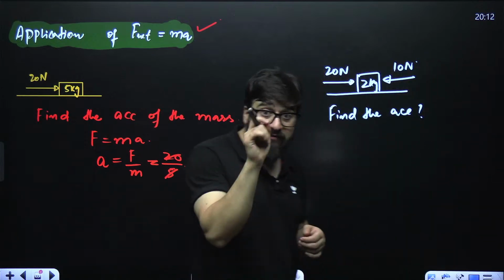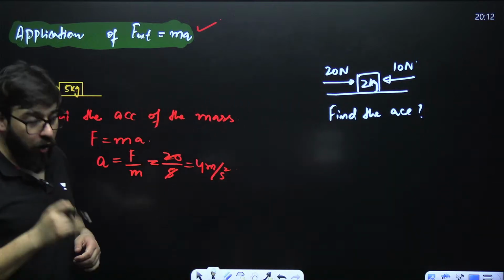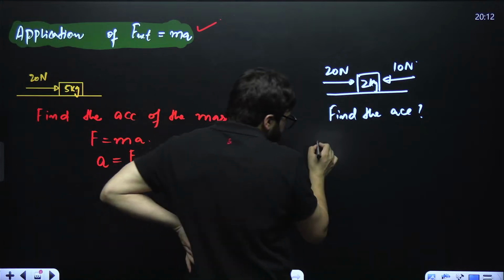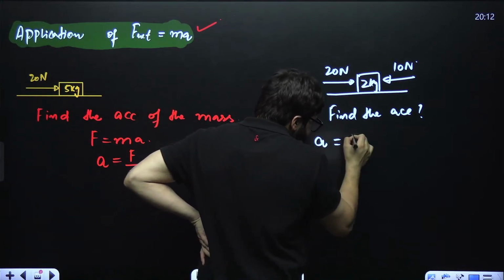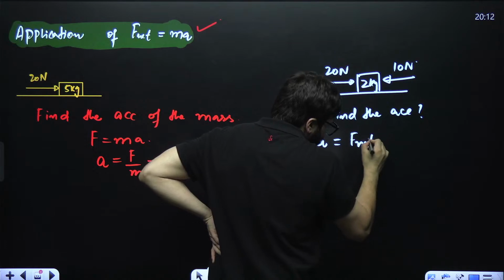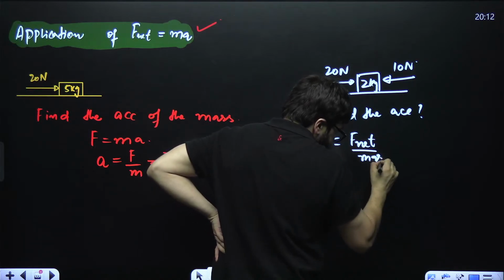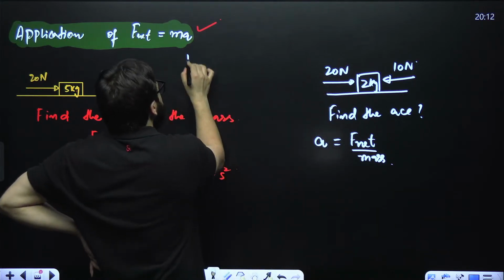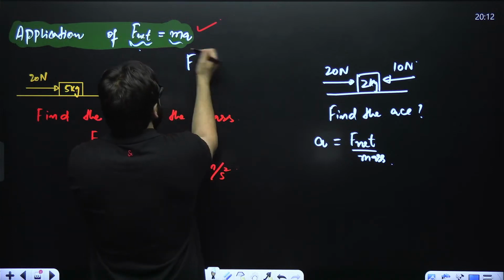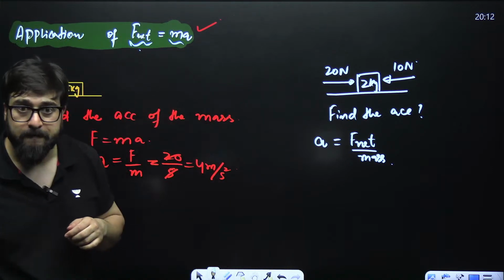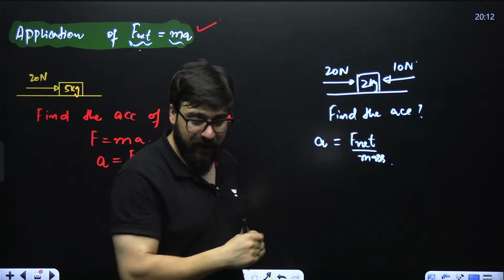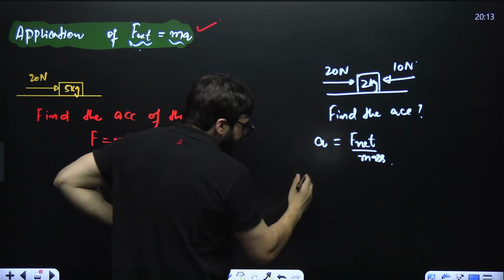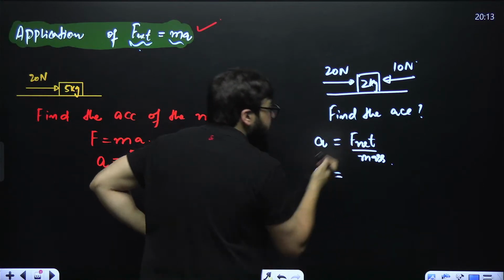Guys, always remember, when it comes to acceleration, this acceleration is net force divided by mass, because the actual formula is F net equals mass into acceleration. So acceleration equals net force over mass.